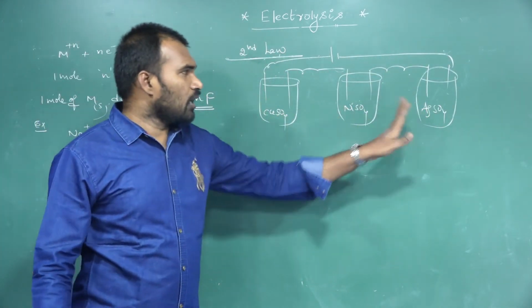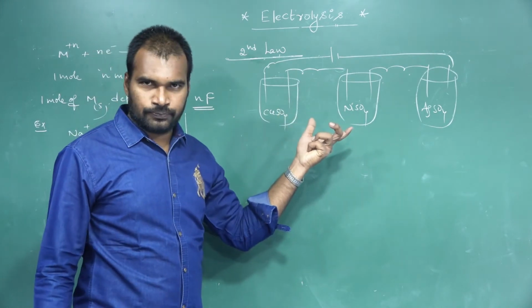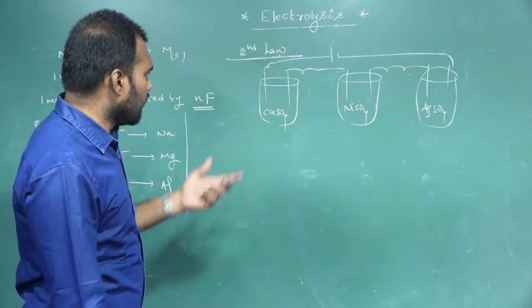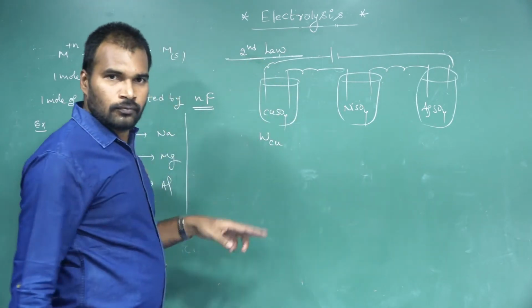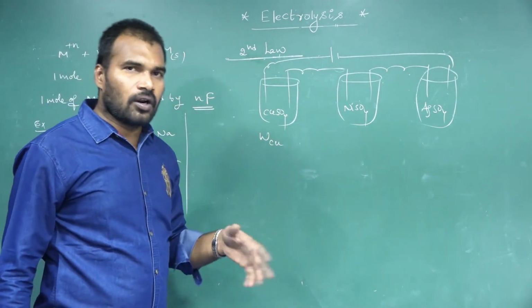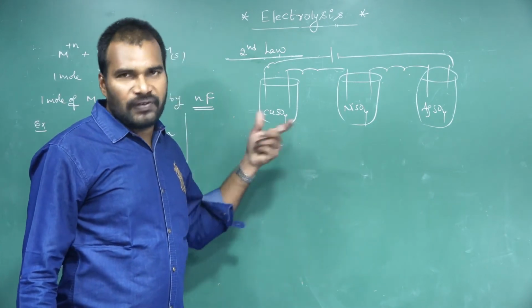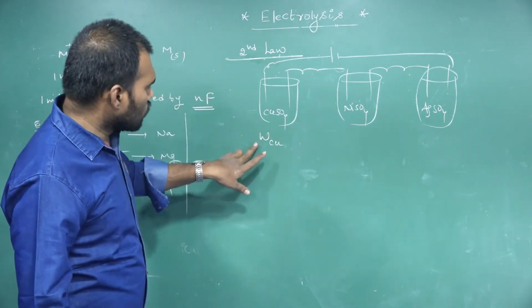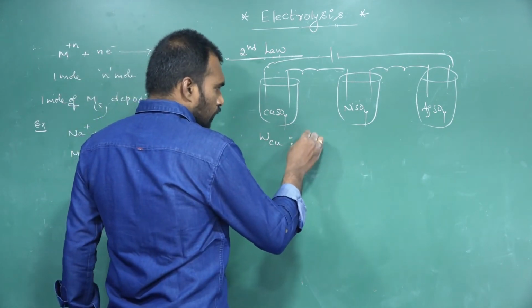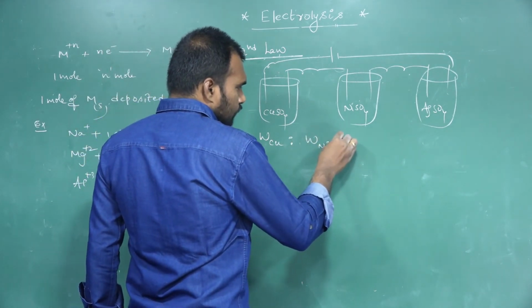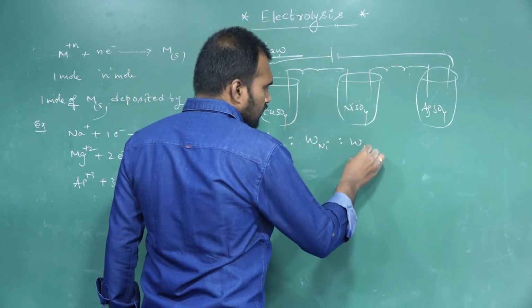These three are in series combination. Clear? The weight of the substance deposited: on electrolysis of copper sulfate, copper deposits at the electrode. So the weight of copper is to the weight of nickel deposited is to the weight of silver deposited.